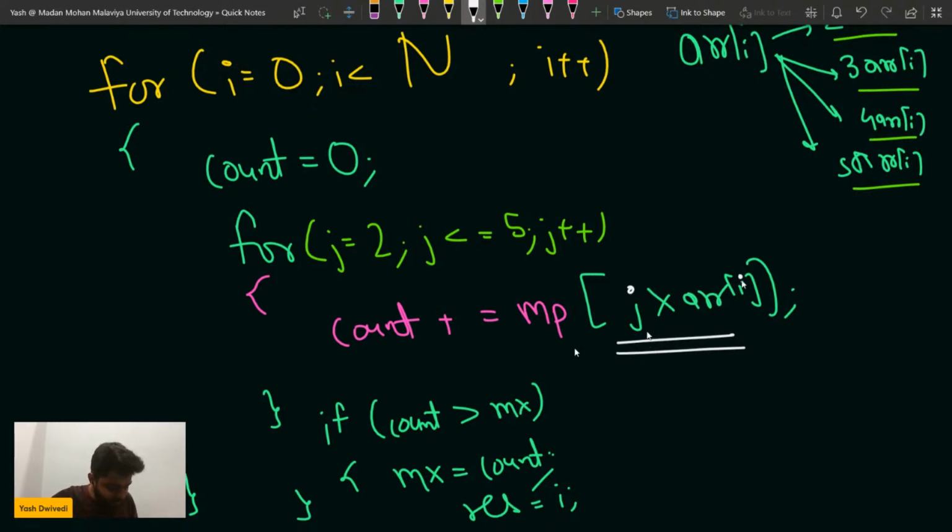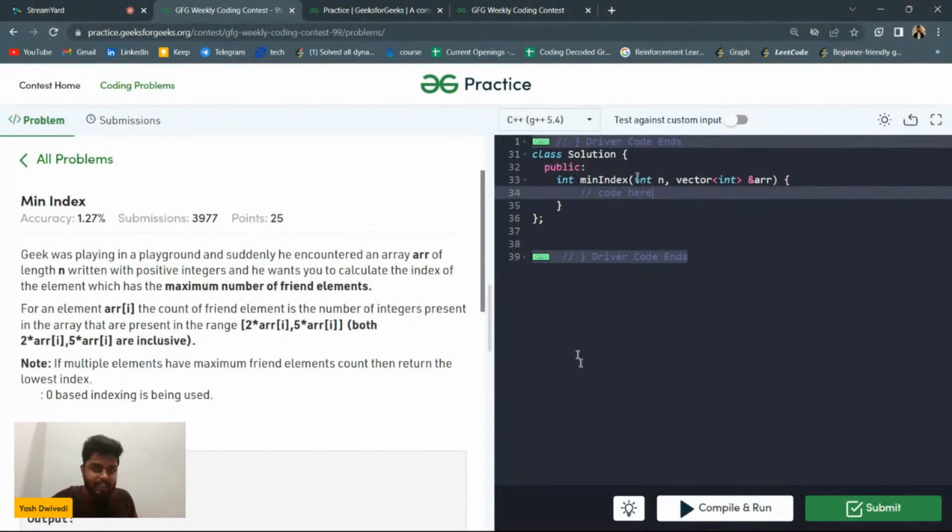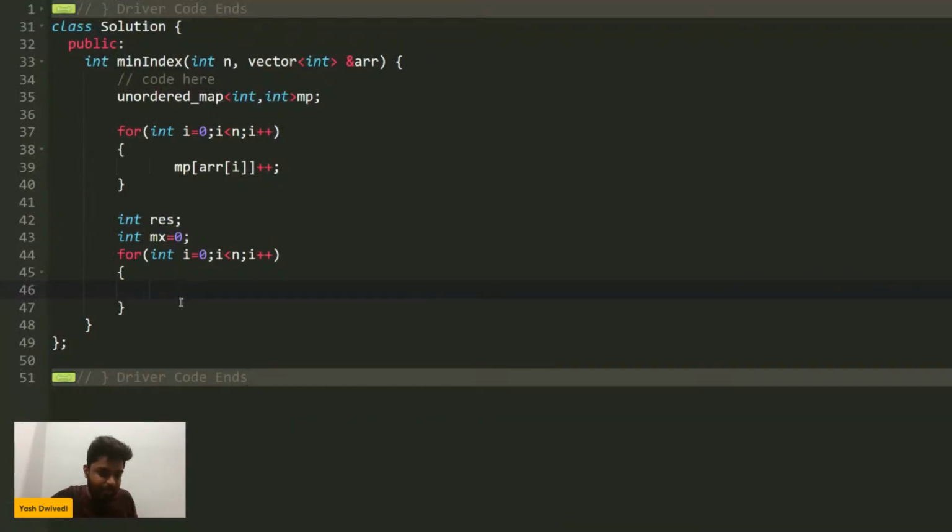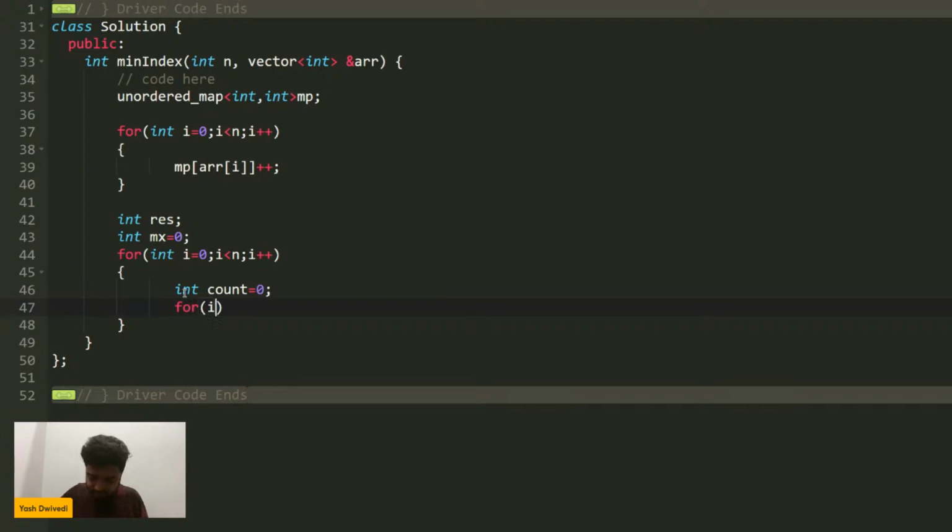So yeah, you should give a fast explanation. I can give a fast explanation, but in that case, some people will say give me slow. So what I can do here is simply say that the counter will be initially marked as 0. So I will give the fast explanation from now. So int j will start from where? J will start from 0. Okay, sorry, j will, I think, start from 2, and j is less than or equal to 5, and then I can do j plus plus.